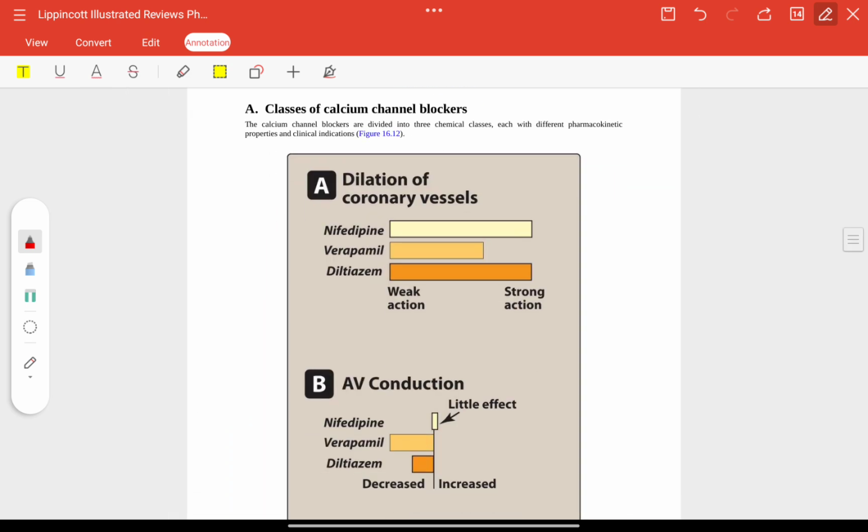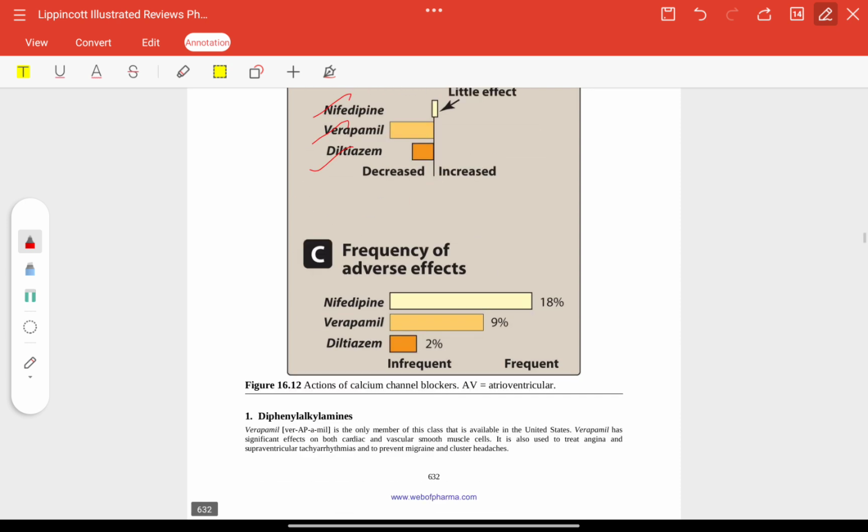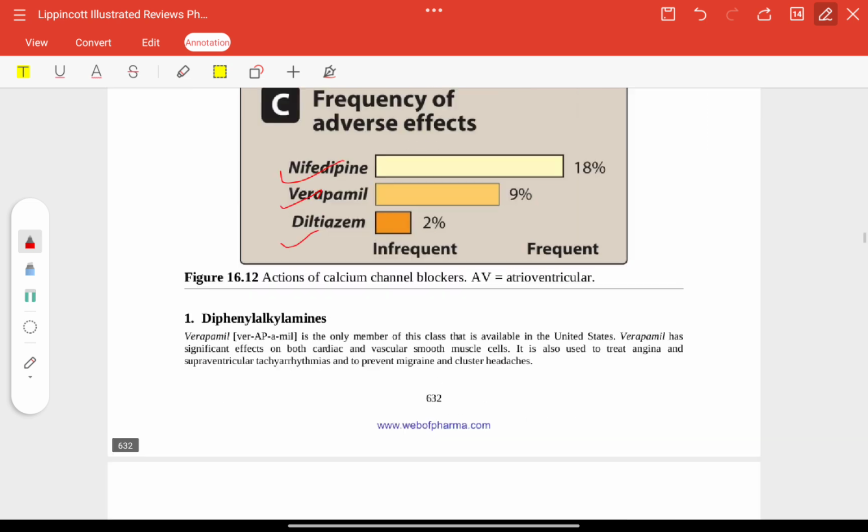Now, classification of calcium channel blockers. First, which dilate the coronary vessels: nifedipine, verapamil and diltiazem. Work on AV conduction: nifedipine, verapamil and diltiazem. Frequency of adverse effects: most is nifedipine, then verapamil and less diltiazem.